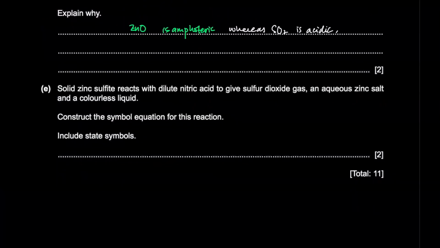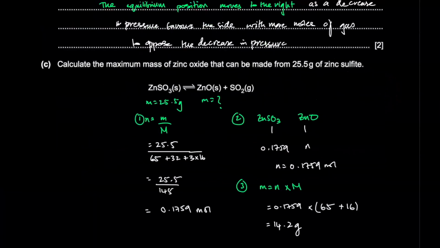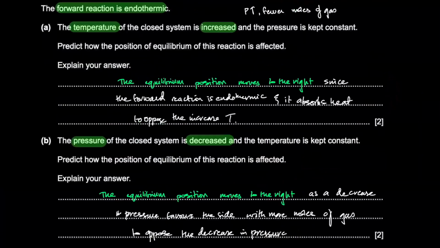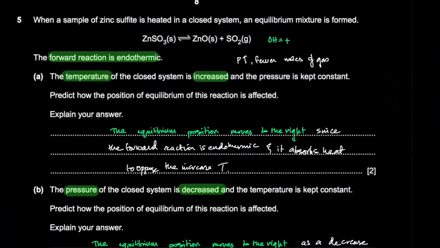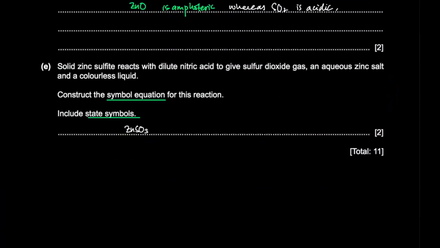The solid zinc sulfide reacts with dilute nitric acid to give sulfur dioxide gas, an aqueous zinc salt and a colorless liquid. Construct the symbol equation. Again, symbol equation just means a regular chemical equation with state symbols. Okay. So zinc sulfide is ZnSO3. That's already given to us in the question, right? It says solid zinc sulfide, so we have ZnSO3.